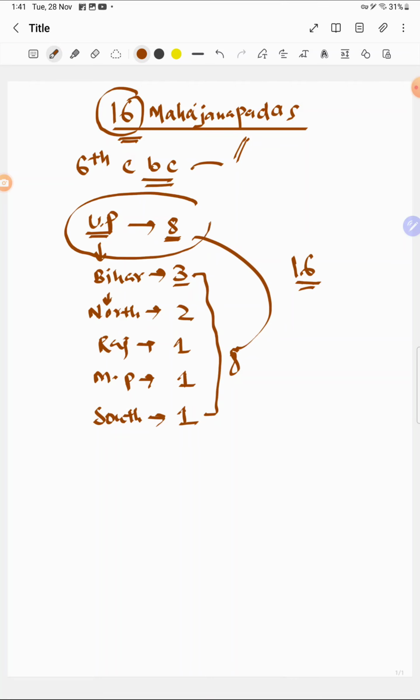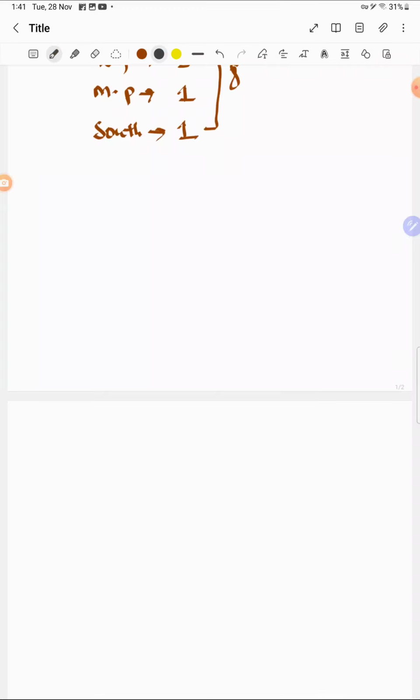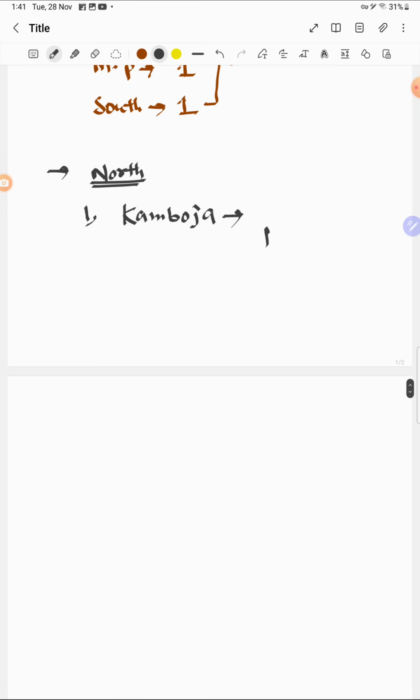So let's start to learn these 16 Mahajanapadas. First of all, I'm going to start with the North, because the North had only 2 Mahajanapadas. The first one was Kamboja, with its capital as Takshila. Sorry, Kamboja with its capital as Raipur.